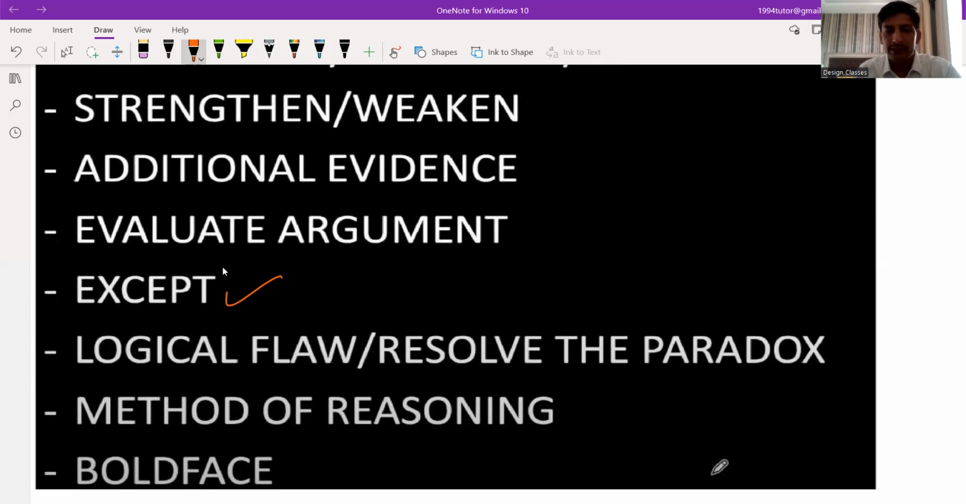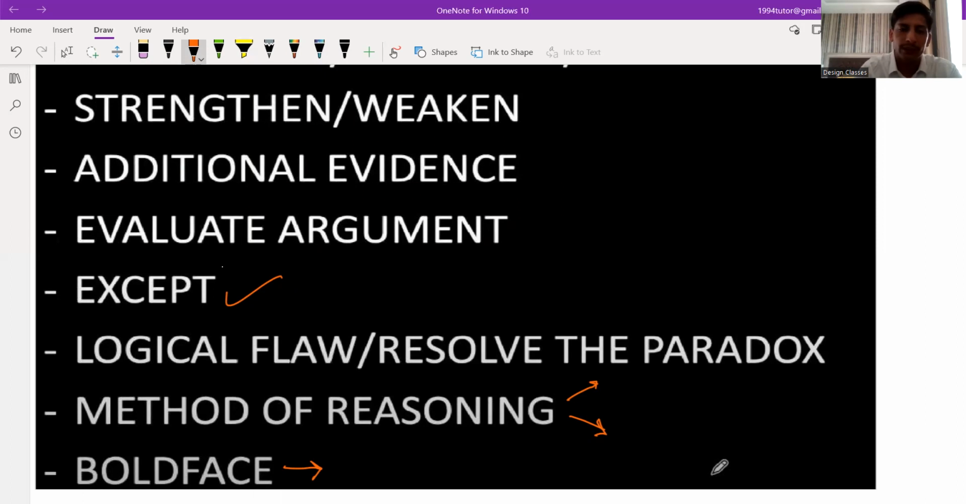Method of reasoning means there can be two questions based on which is weakening the argument and which is strengthening the argument. And the last one is boldface. Now, what is boldface? In the passage, you will see some lines or statements are bold, and we have to find the inference or conclusion of only that line. That is known as boldface.